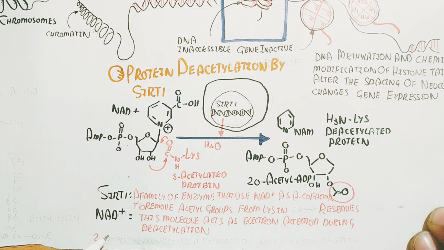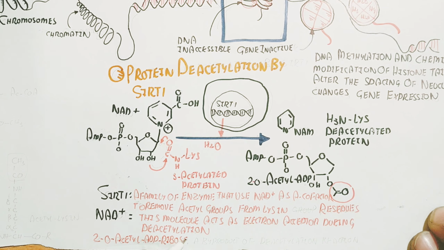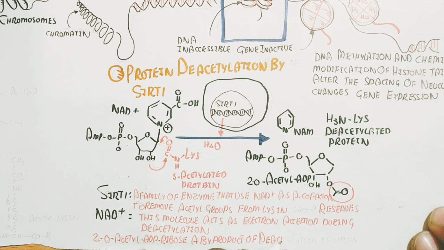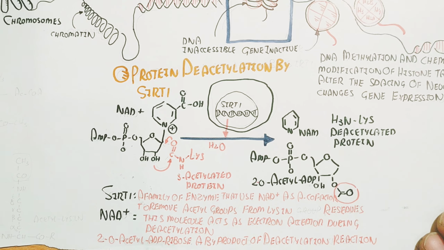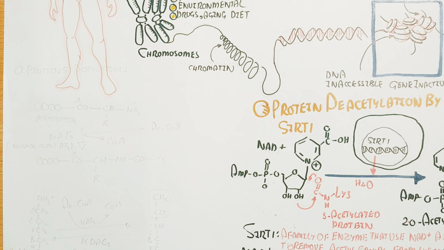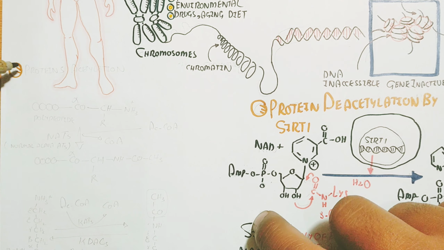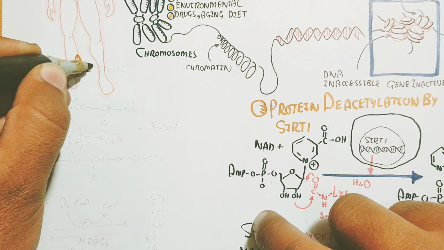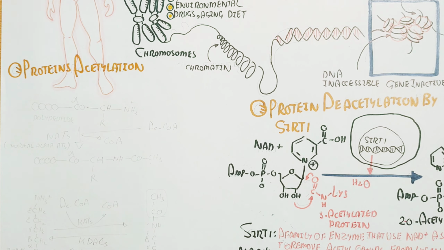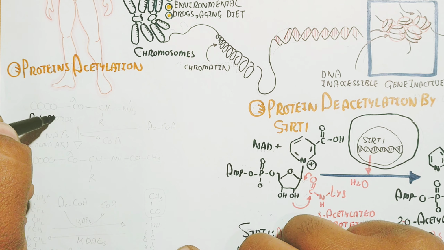But the 2-O-acetyl-ADP-ribose is a byproduct of the deacetylation reaction, and in this way the protein will be separated, deacetylated, and no acetyl group will be added. In this way this protein can be inactive, for example an inactive enzyme. So the enzyme will not work properly, but again acetylation will trigger the function of the enzyme.